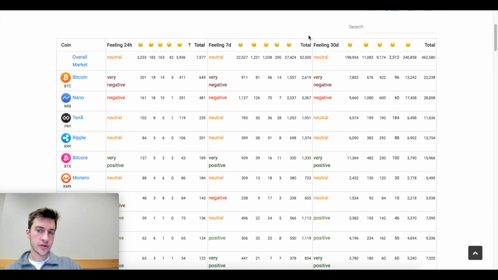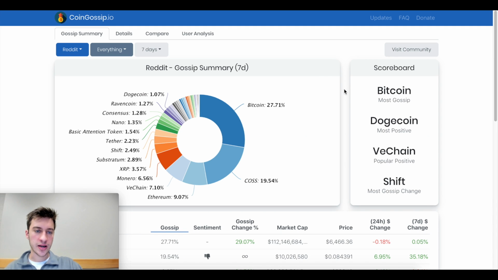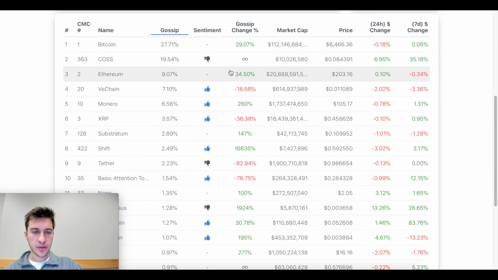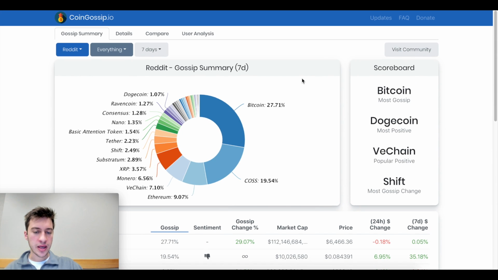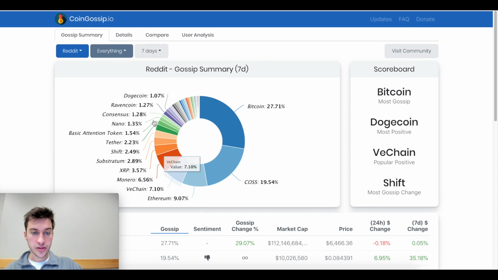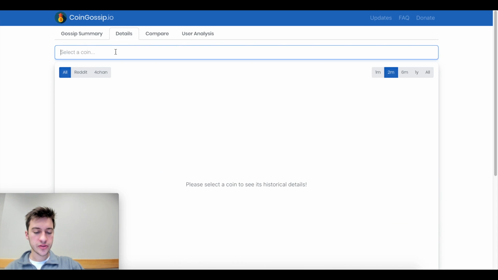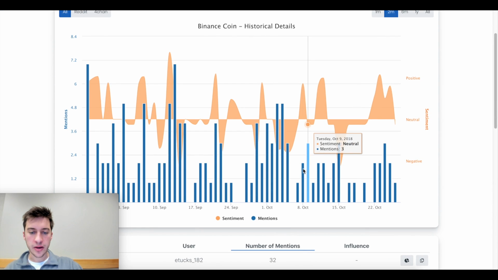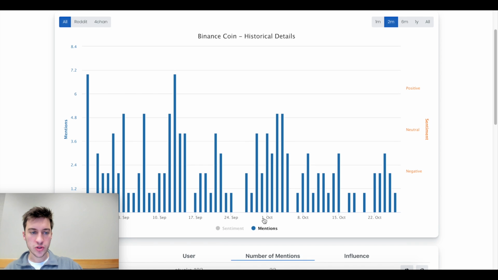And then what we also are going to be looking at is Coin Gossip. This is looking at just Reddit and how much gossip we have had here. We've gotten a 29% gossip change on Reddit. And if you ever want to see a graph of any of these coins, you would go to details. I would type in the coin, and then you would see it here. We would see the amount of mentions or the amount of social volume that we're getting here, as you can see.